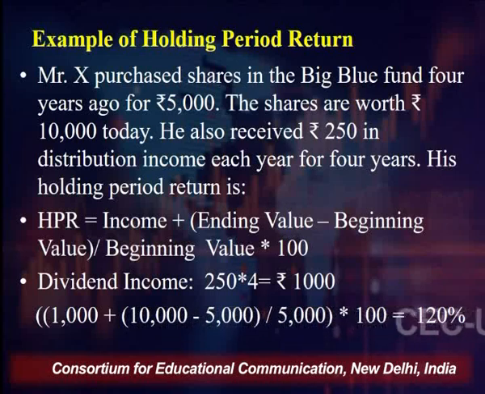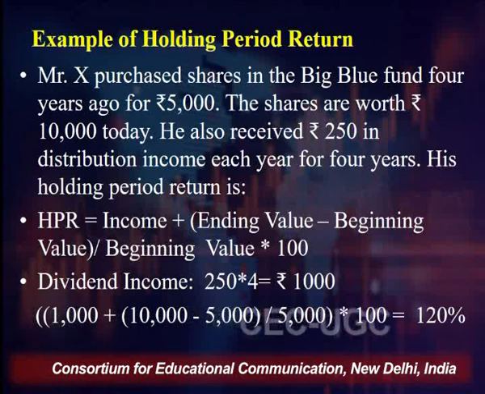And the person also receives 250 rupees in distribution income each year for 4 years. That is in the form of, you can say, dividend or return which you are getting regularly, 250 rupees on an annual basis for 4 years. So what is the holding period return? First, it is income plus end value minus beginning value, divided by beginning value, into 100. This formula we have discussed earlier. So what is the income that is generated? 250 into 4, because the holding period is 4 years. The return every year which you get is 250.